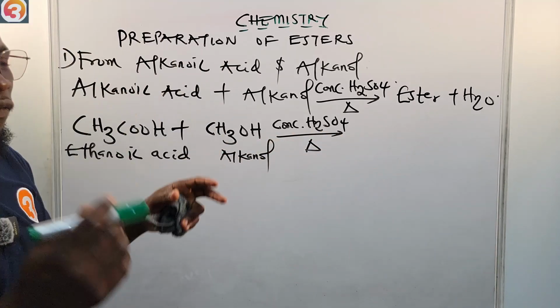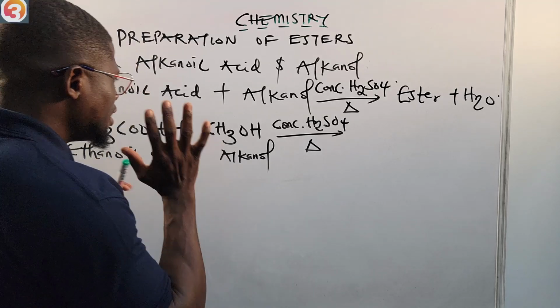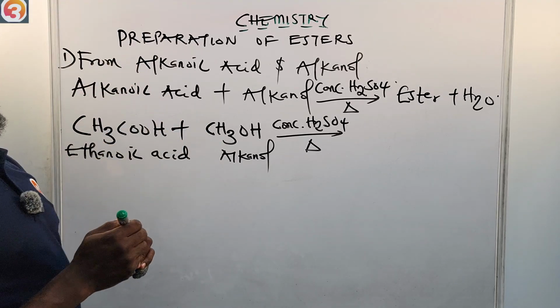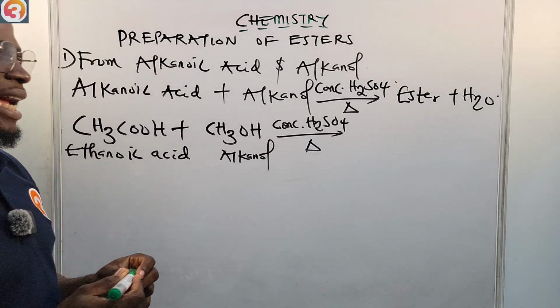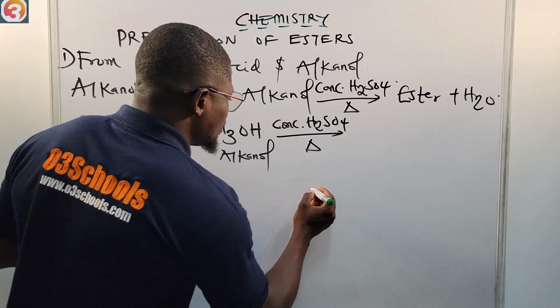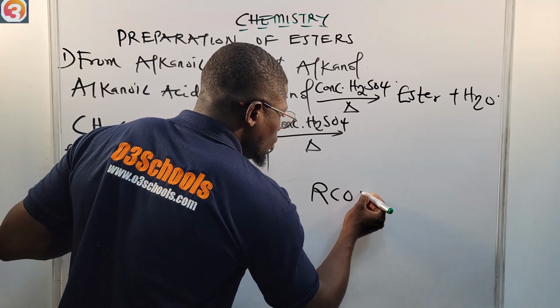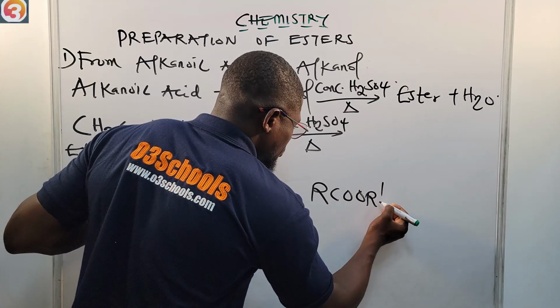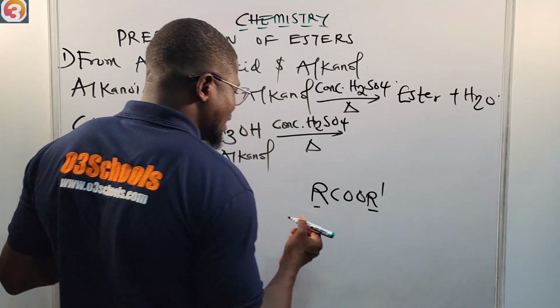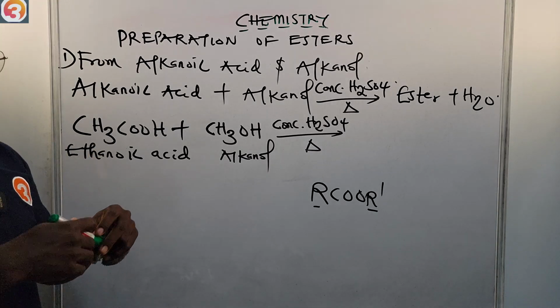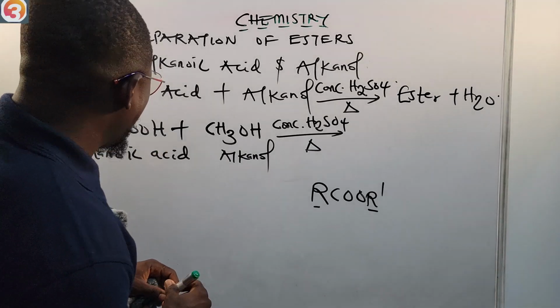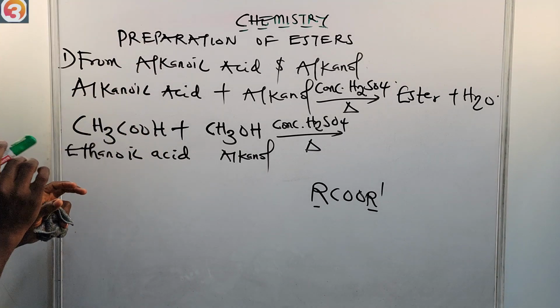What is the ester that will be formed? How do we form the ester? Now, it's very simple. We know that the general formula from our first episode, when we did introduction into esters, we know that the general formula for esters is RCOOR prime. We'll say this R and this R, they are alkyl groups and they may be the same alkyl group, or they may be different alkyl groups.